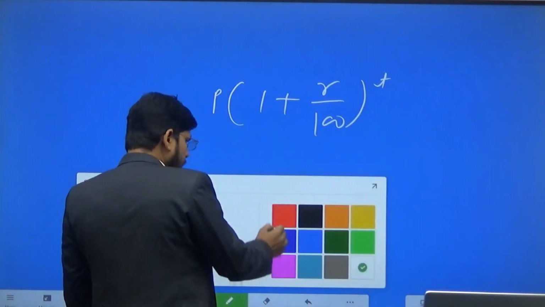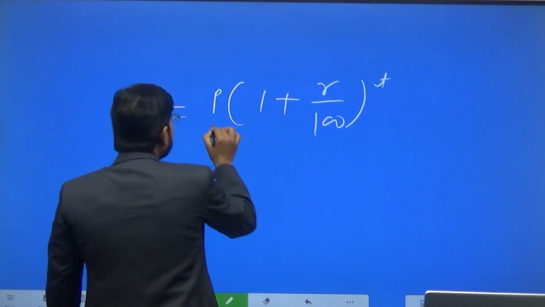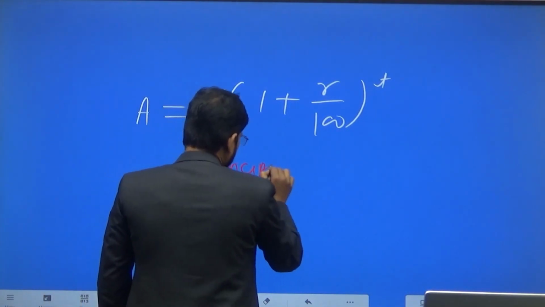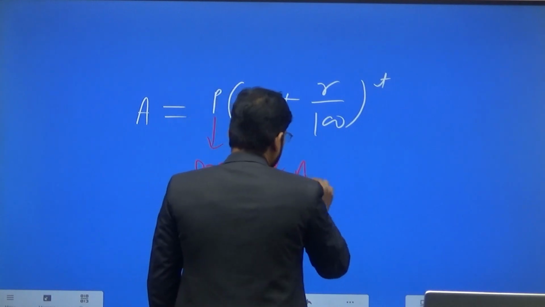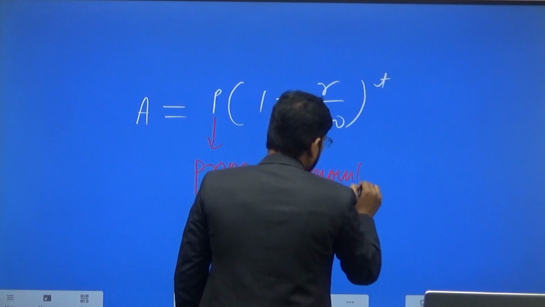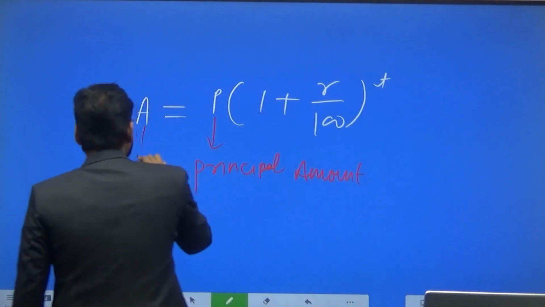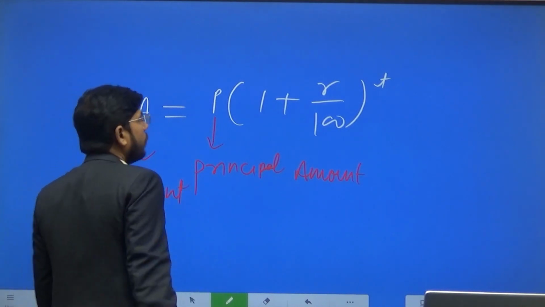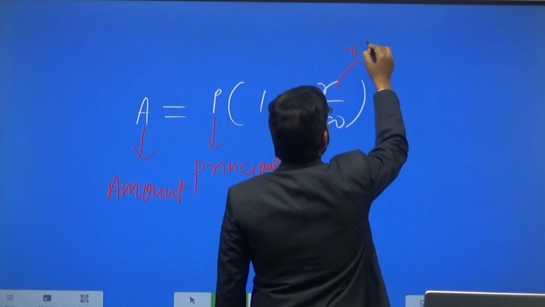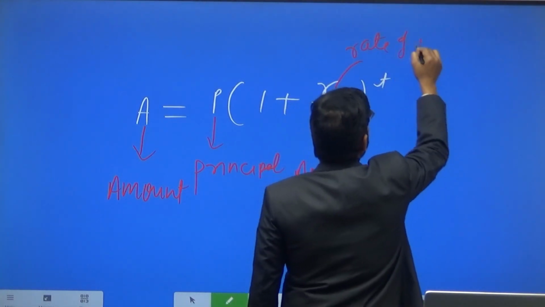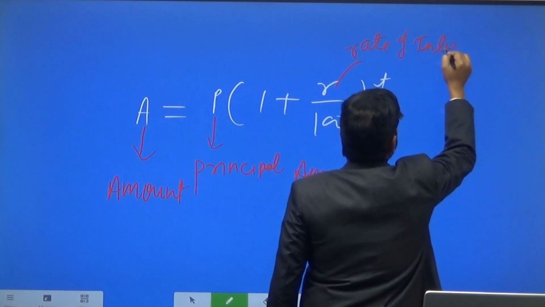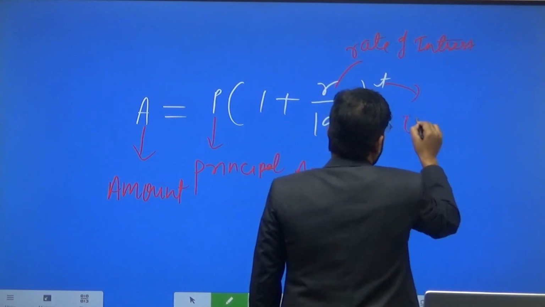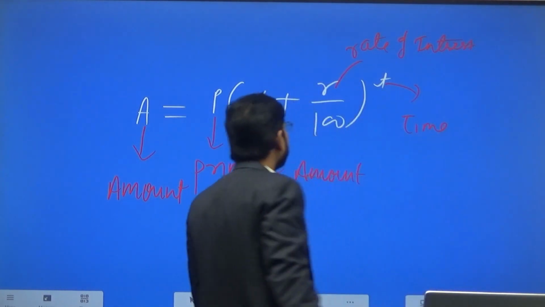Okay, so what is P here? This is principal amount. What is A here? This is amount. What is R here? This is rate of interest. And what is T here? This is time.